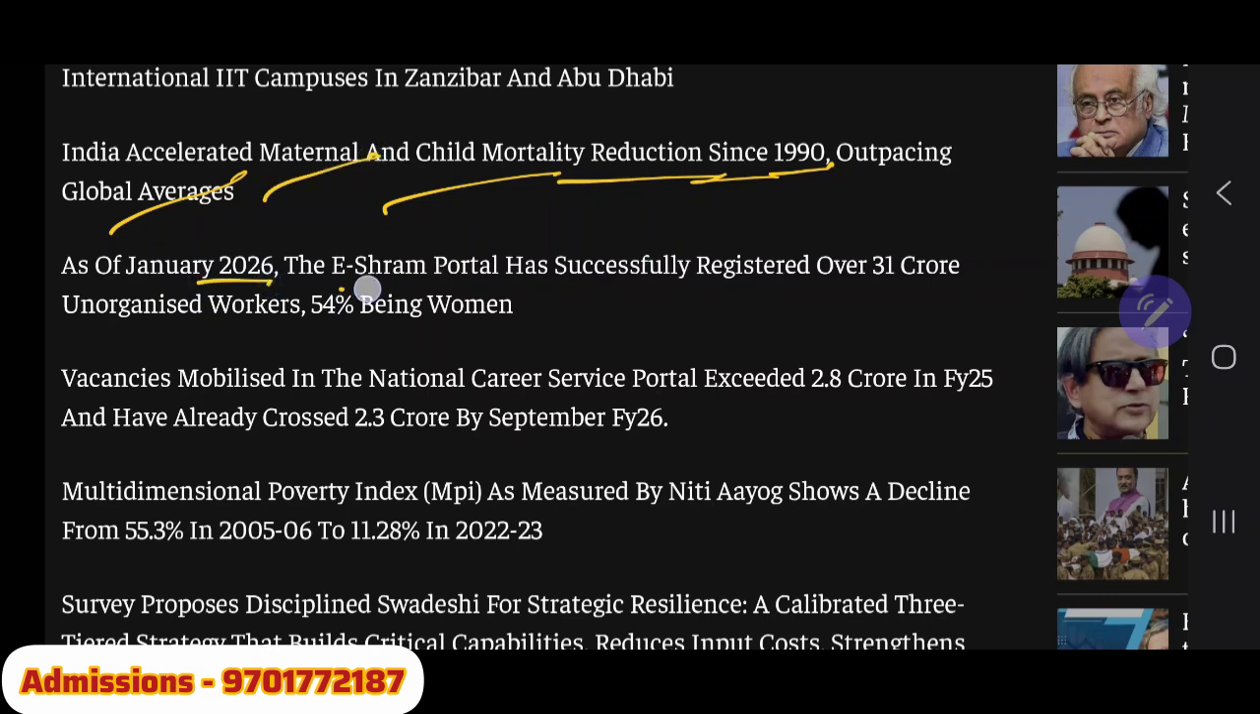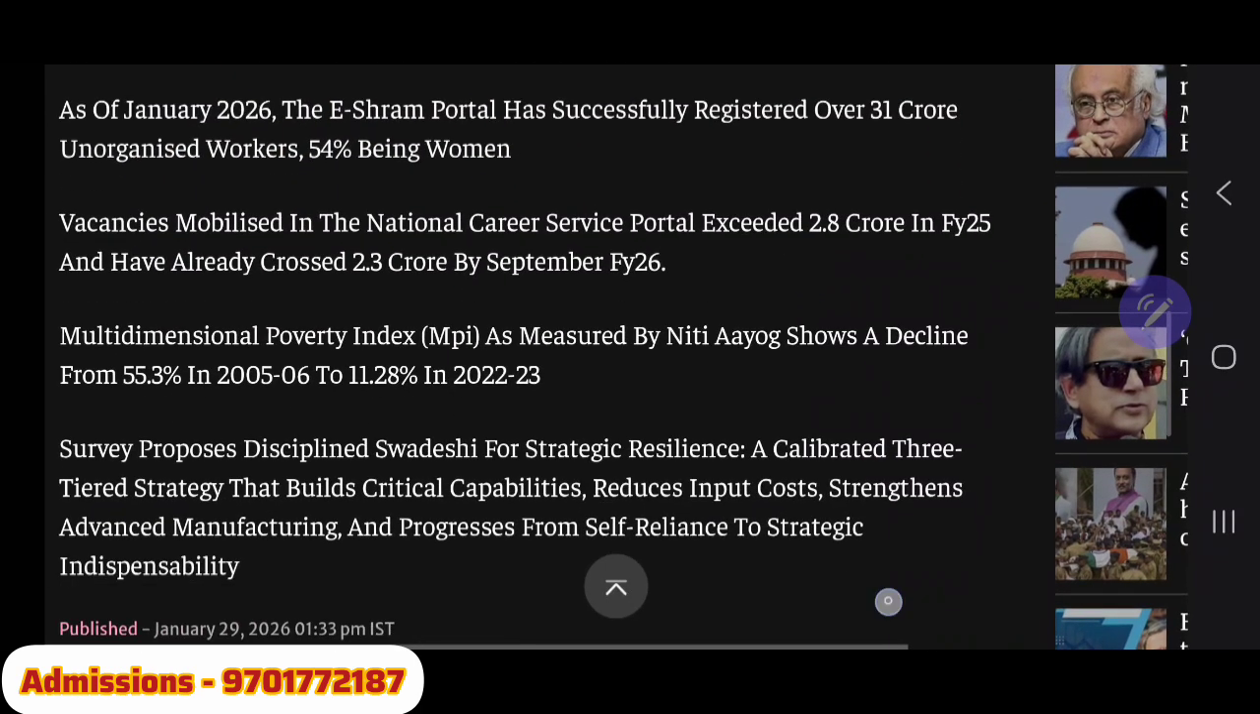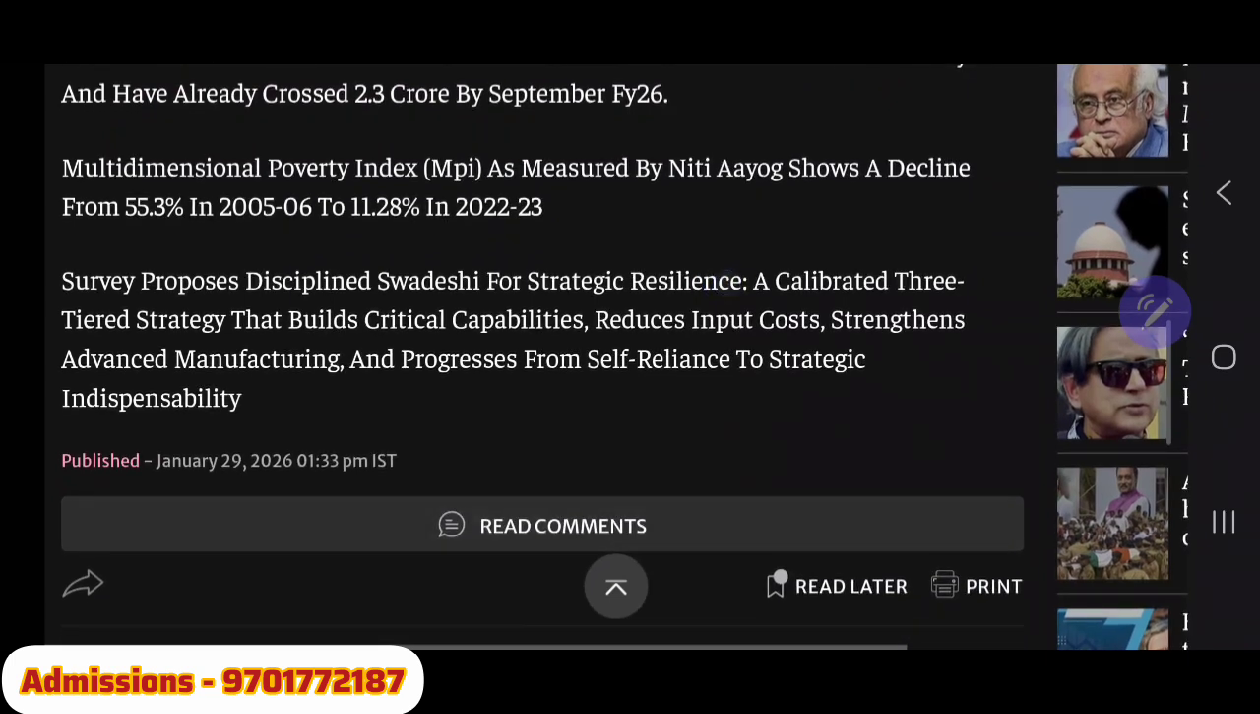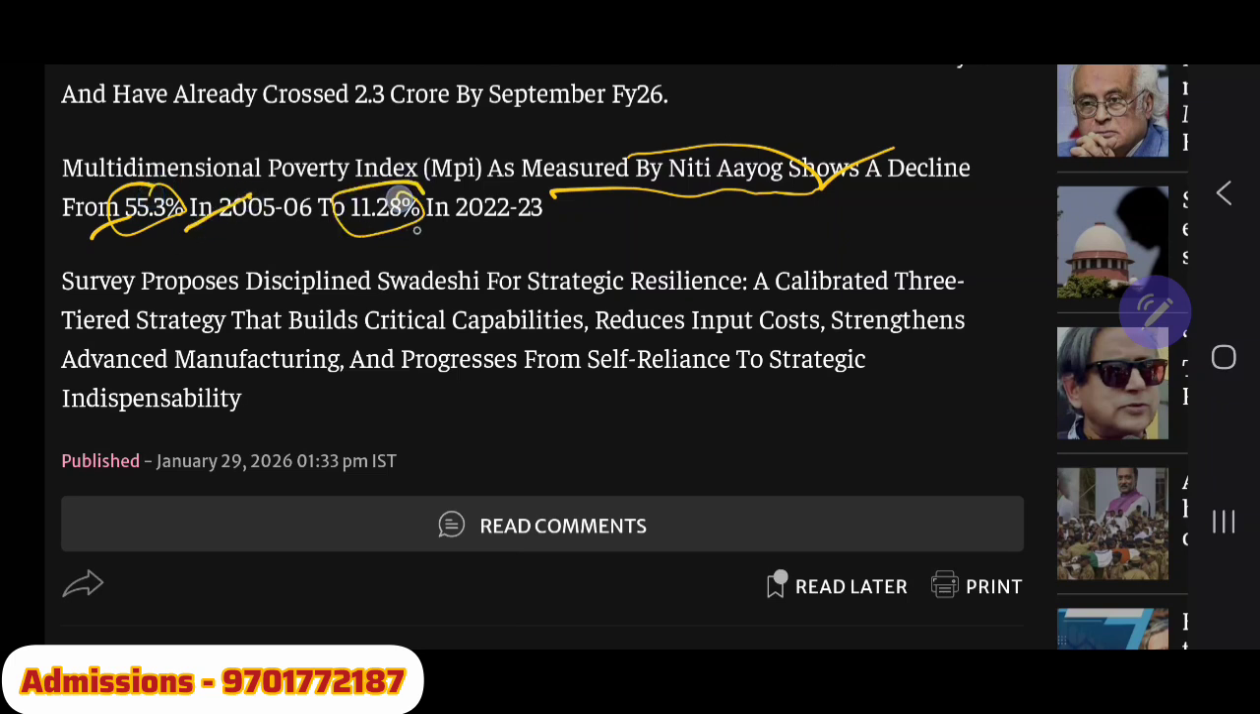As of January 2026, the e-Shram portal, which is very important for the unorganized workers, has successfully registered over 31 crore unorganized workers, 54% being women. So they will get all the benefits. They will get the ID card, like a unique code, with the help of which they can avail a lot of benefits from the government. Vacancies mobilized in the National Career Service portal exceeded 2.8 crores in financial year 25 and have already crossed 2.3 crores by September. Okay, the multi-dimensional poverty index measured by Niti Aayog shows a decline from 55.3% in 2005 to 11.28%, again taking both Congress and BJP governments.